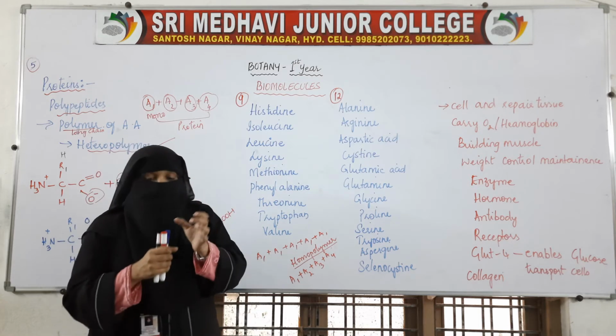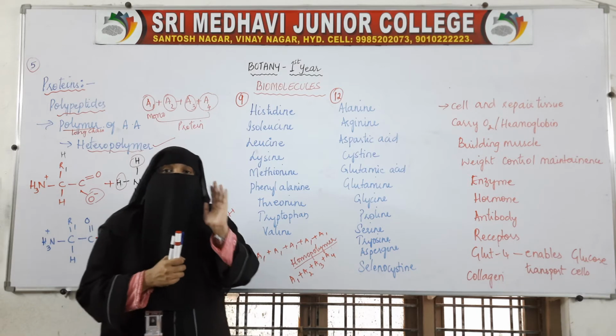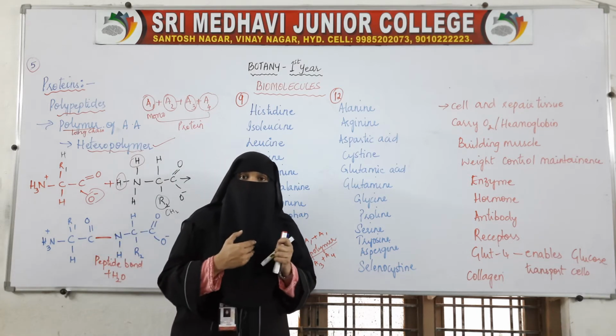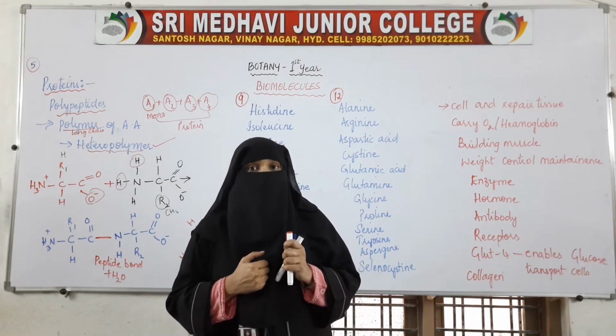Now coming to these proteins, I said we have 21 amino acids. The proteins which we find in our body are made up of 21 amino acids.